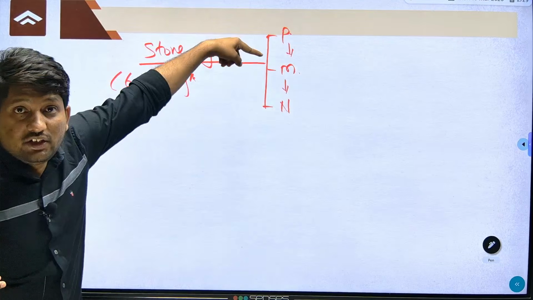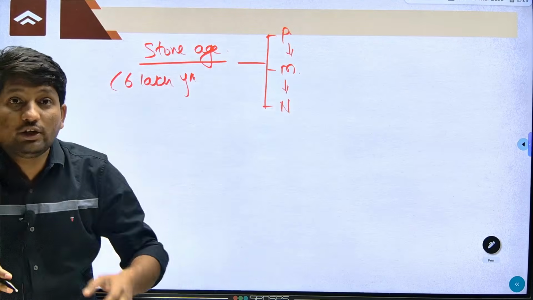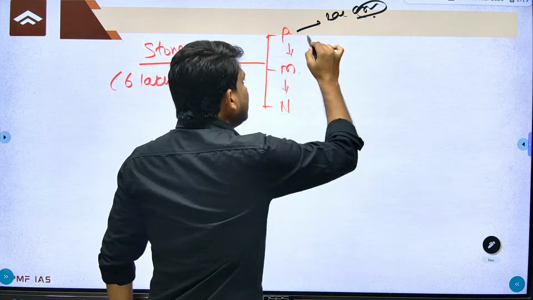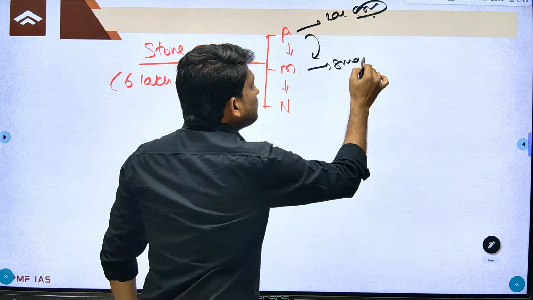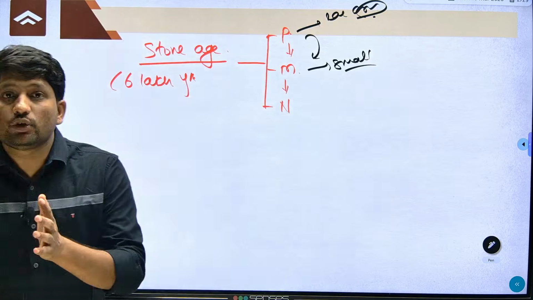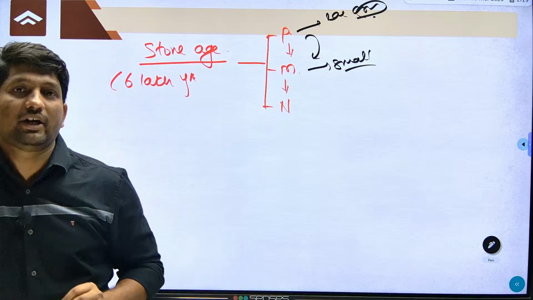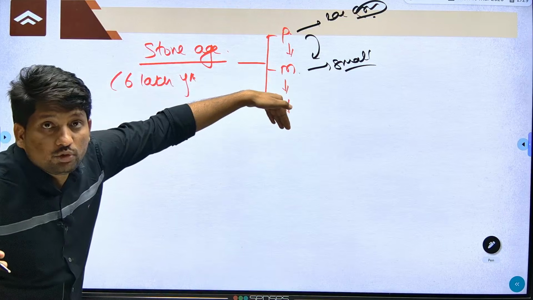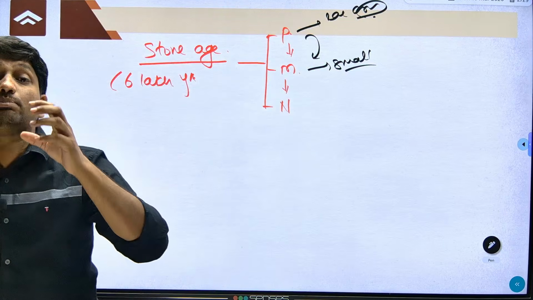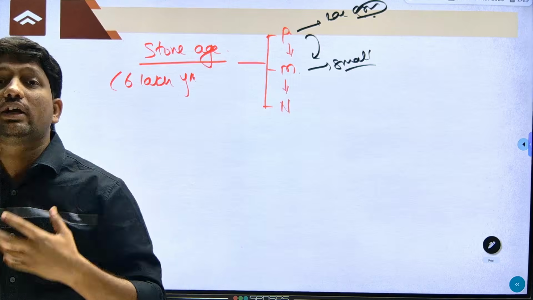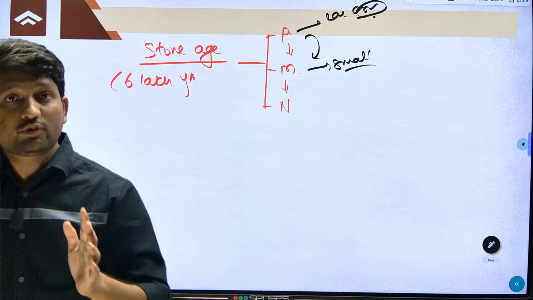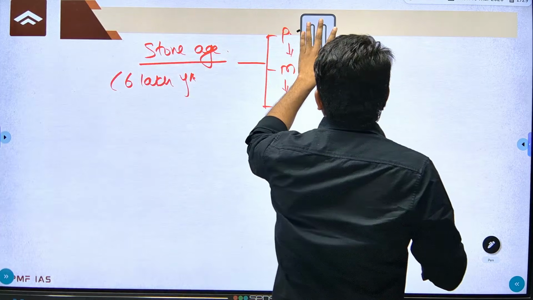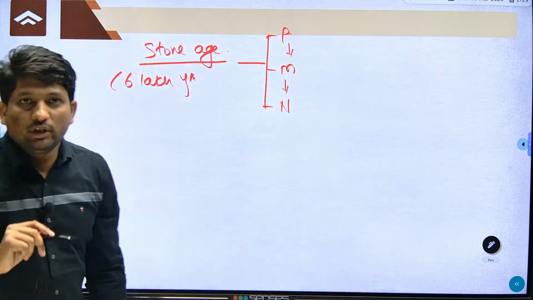In the initial Paleolithic phase, they were using crude, large-size stone tools. In the next phase, they started using small, sophisticated stone tools less than 5 centimeters in size, called microliths. From Mesolithic to Neolithic, they started using polished stone tools. So, based on the type of stone tools, we have classified this age into Paleolithic, Mesolithic and Neolithic.